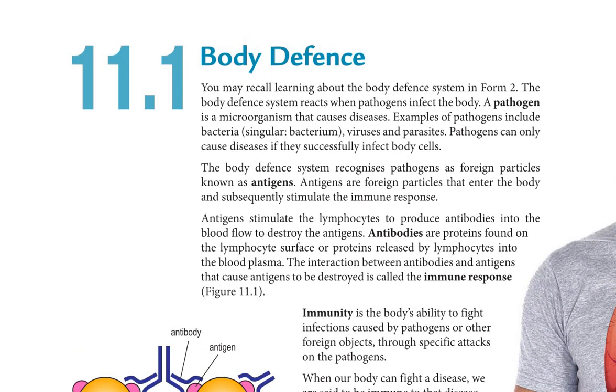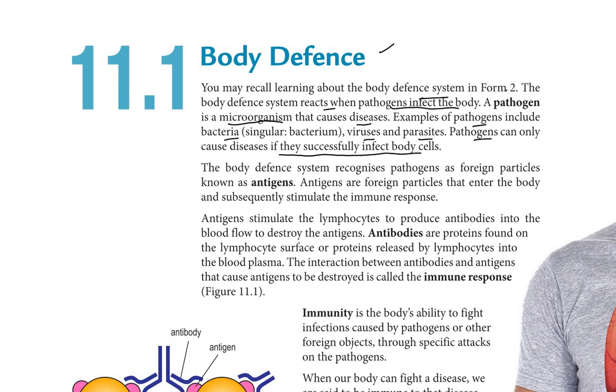Okay, 11.1 body defense. You may recall learning about the body defense system in Form 2. The body defense system reacts when pathogens infect the body. A pathogen is a microorganism that causes diseases. Examples of pathogens include bacteria, or singular bacterium, viruses, and parasites. Pathogens can only cause diseases if they successfully infect body cells. So, in order for our body to get disease, we ourselves have to be infected with the pathogens.